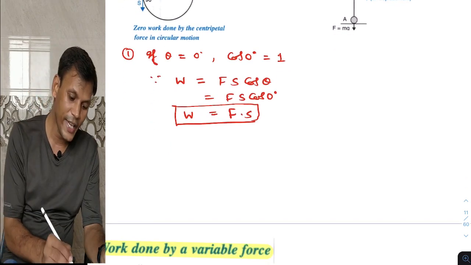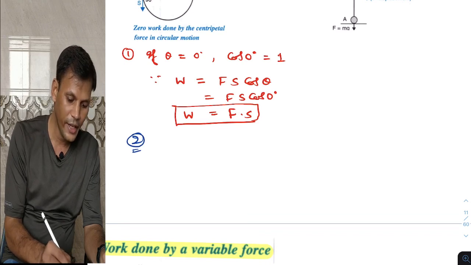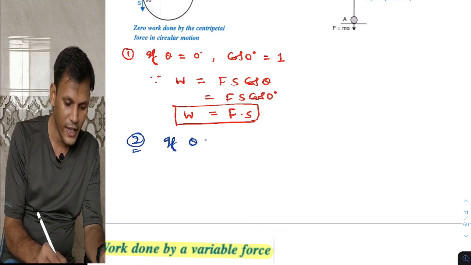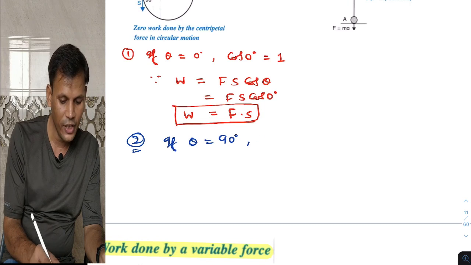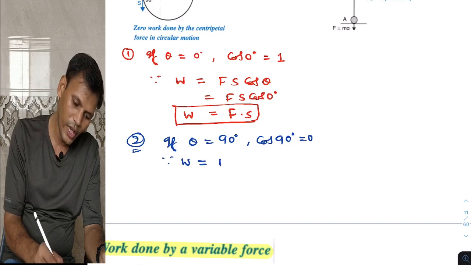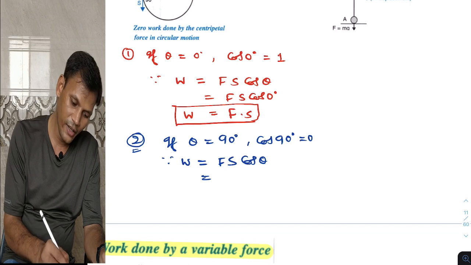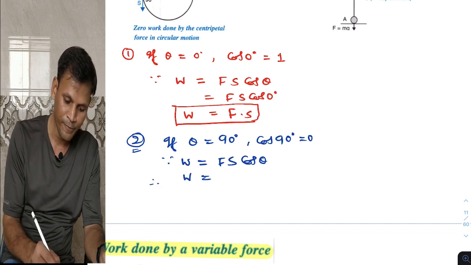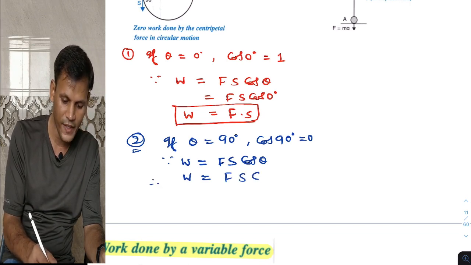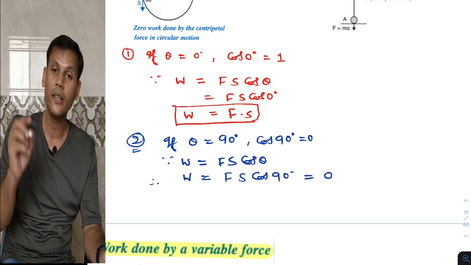Now second case, case 2: if theta is equal to 90 degrees. So we know cos 90 is 0. Since W is equal to Fs cos theta, here W is equal to Fs cos 90, and cos 90 is 0, so it will be 0.